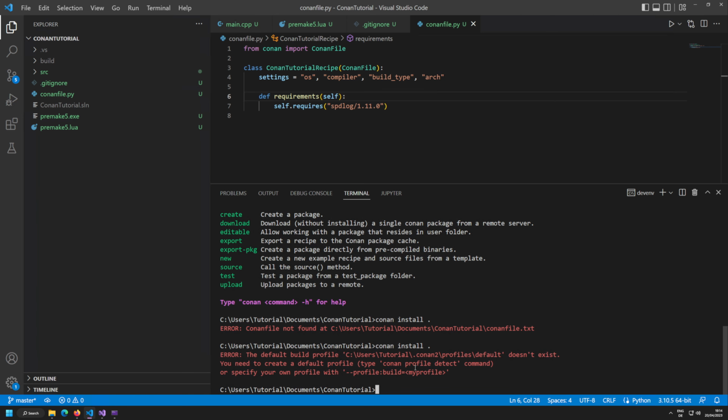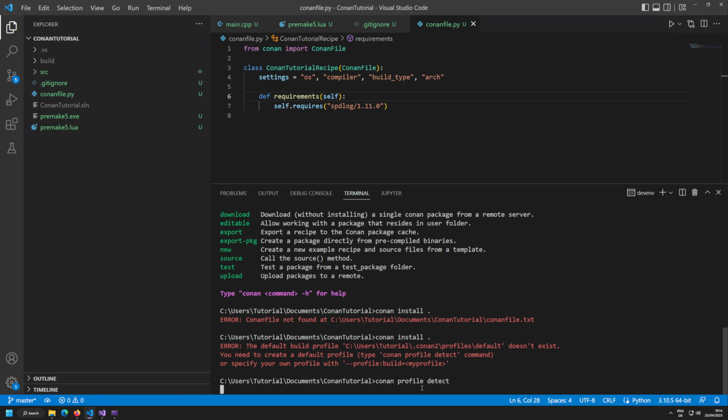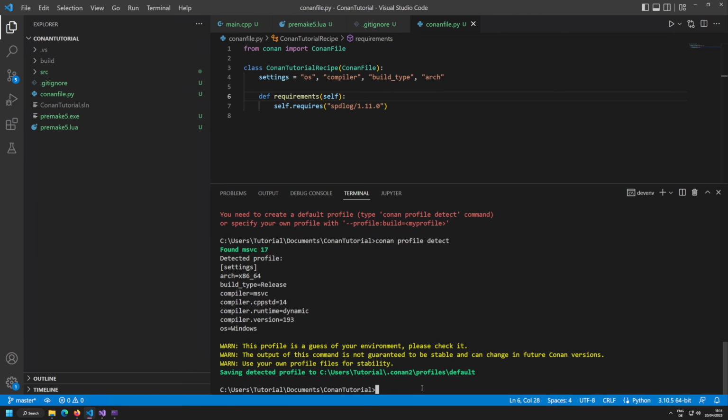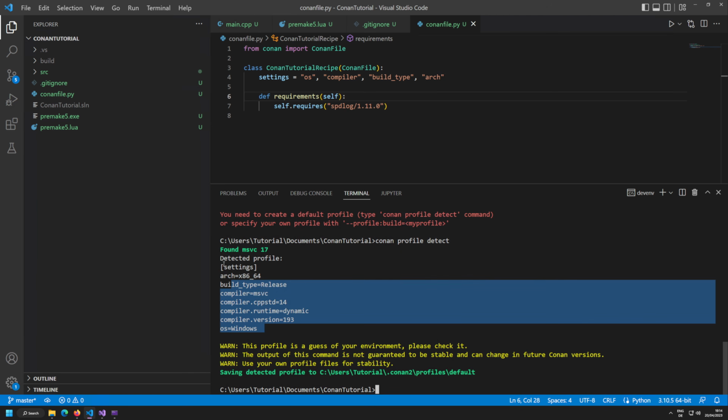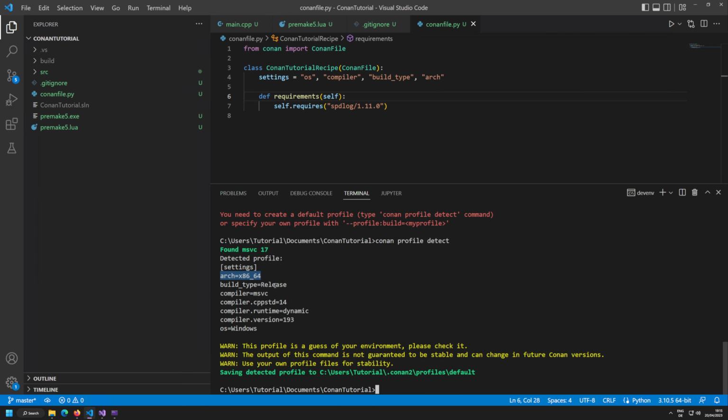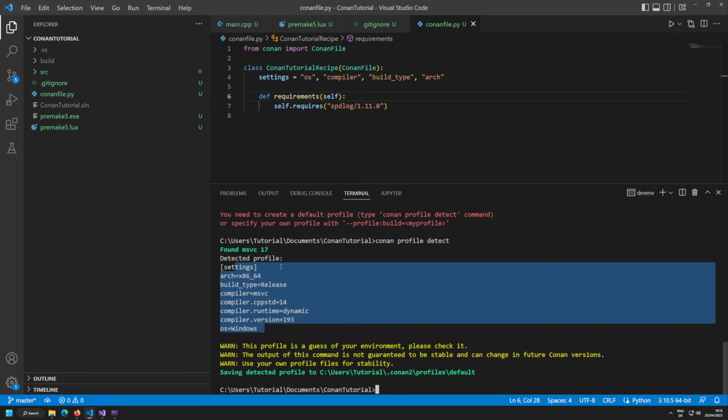What you can do is automatically detect your default profile by running the command conan profile detect. If I run that one, it will detect these settings for your profile: architecture 64-bit, build type release, compiler Microsoft Visual C compiler, C++ standard 14, runtime dynamic, compiler version 143, operating system Windows. By default, this should work.